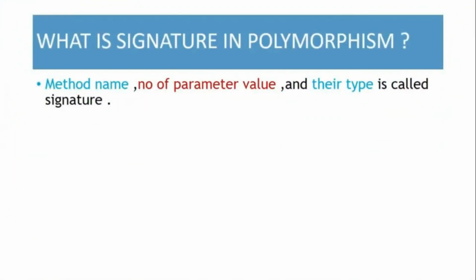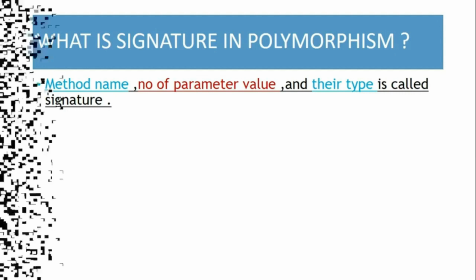Now, what is signature in polymorphism? Method name, number of parameters and their type is called signature. Clear? Now move on to the next segment.